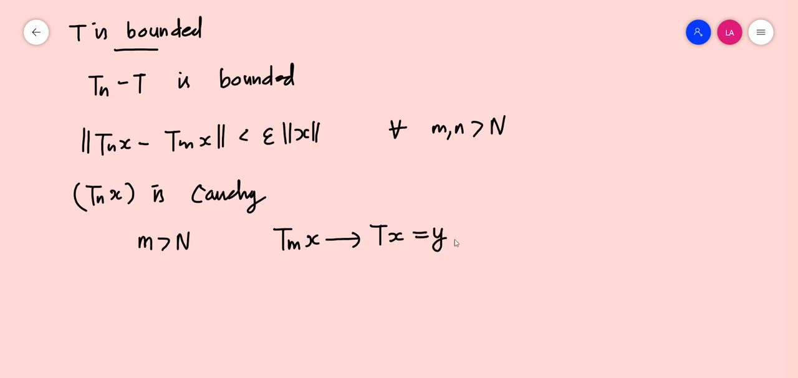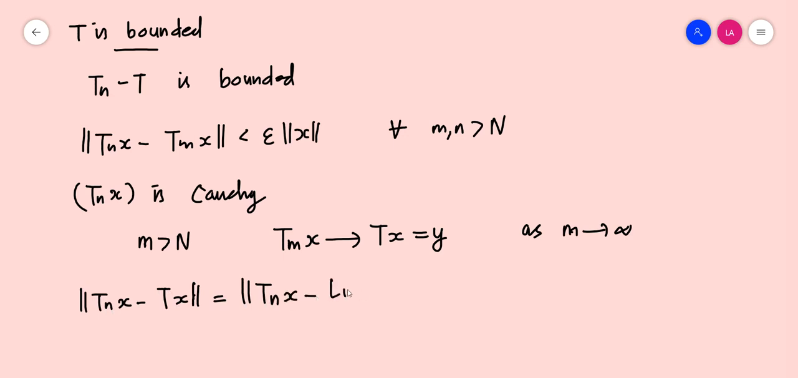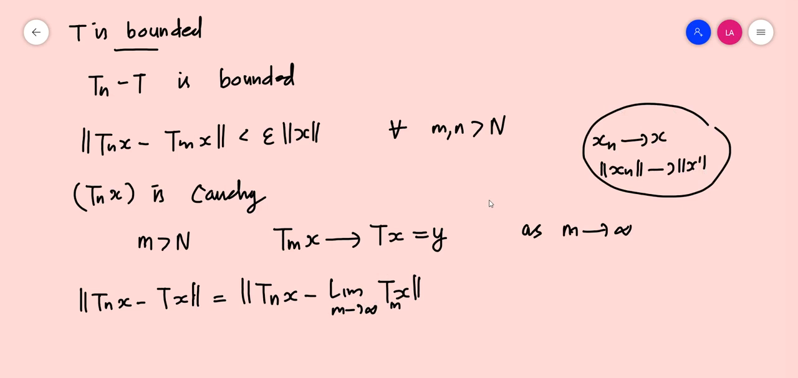Okay. So as m tends to infinity, Tmx tends to T of x, which is what we have taken. Now, norm of Tnx minus T of x should be equal to norm of Tnx minus the limit as m tends to infinity of Tmx. We can use this because of the continuity of the norm. If xn converges to x, then norm xn also converges to norm x. We have already established this.